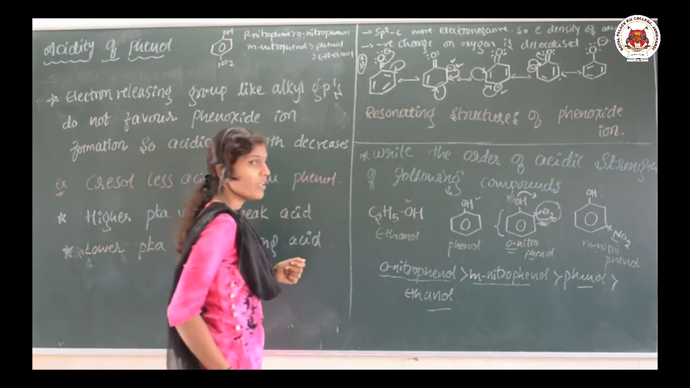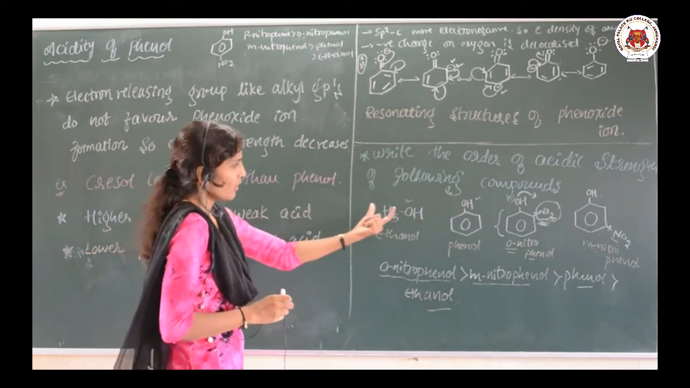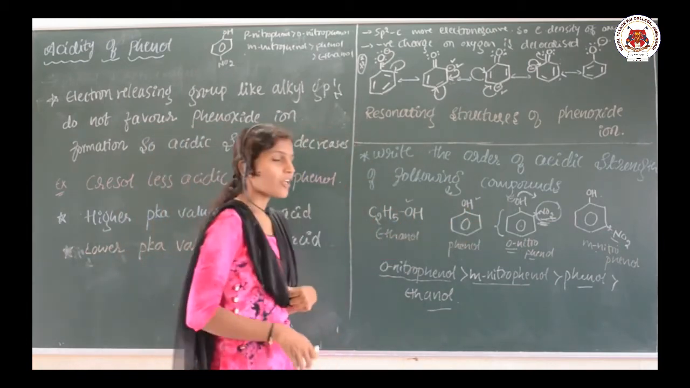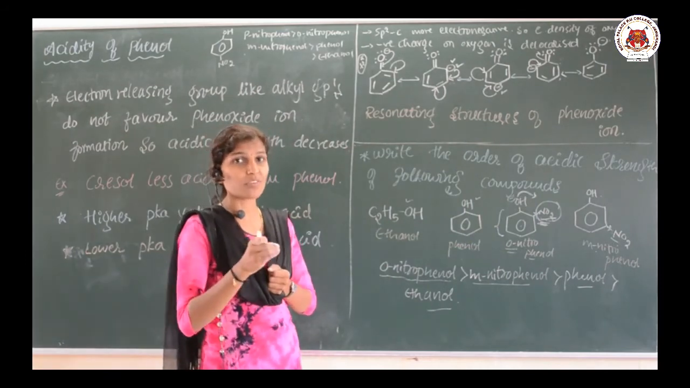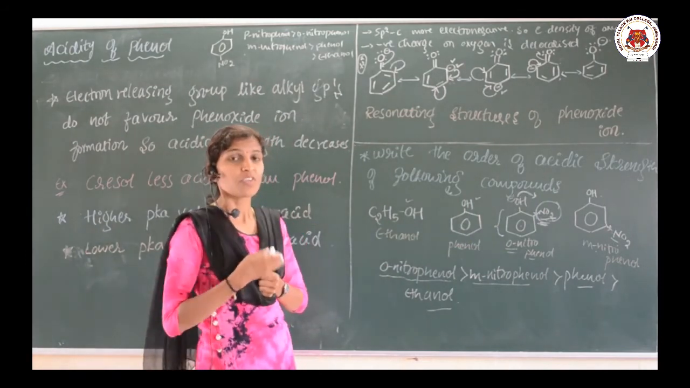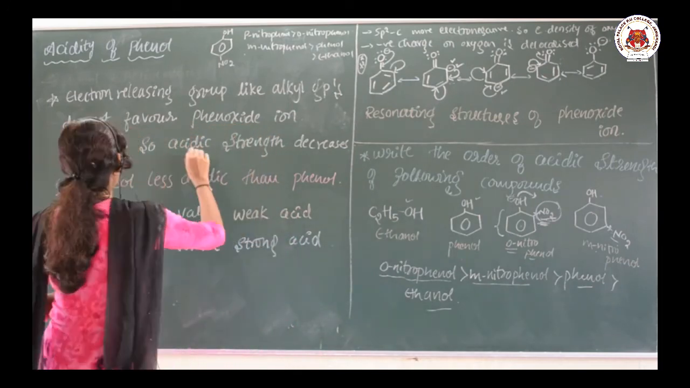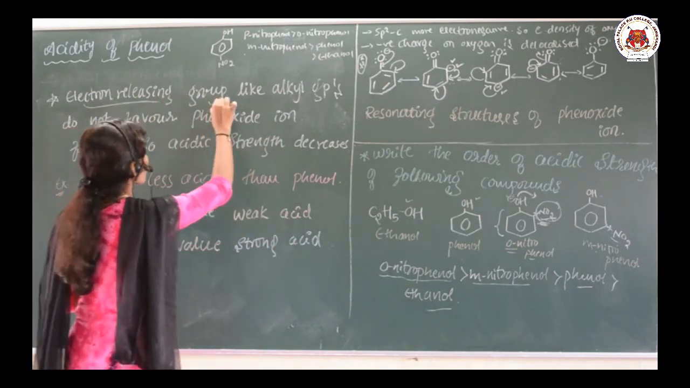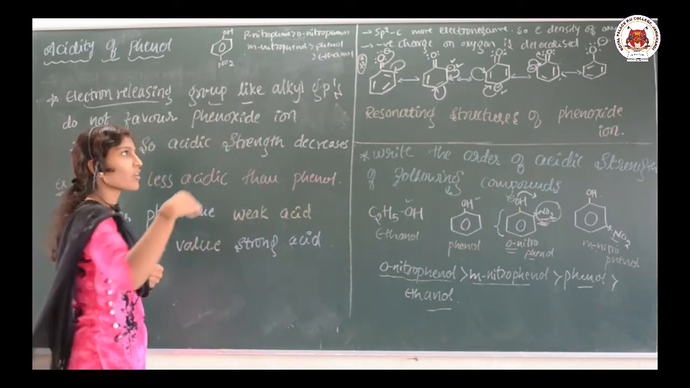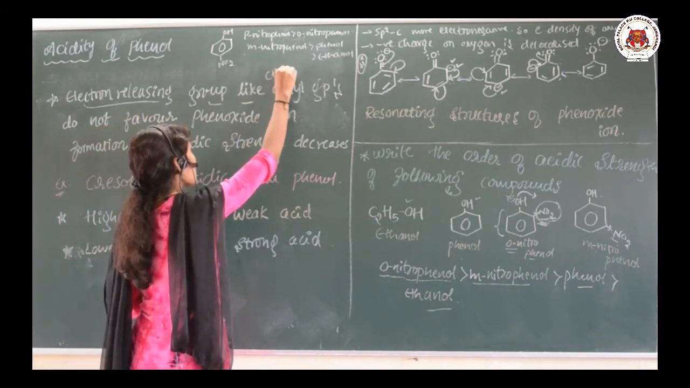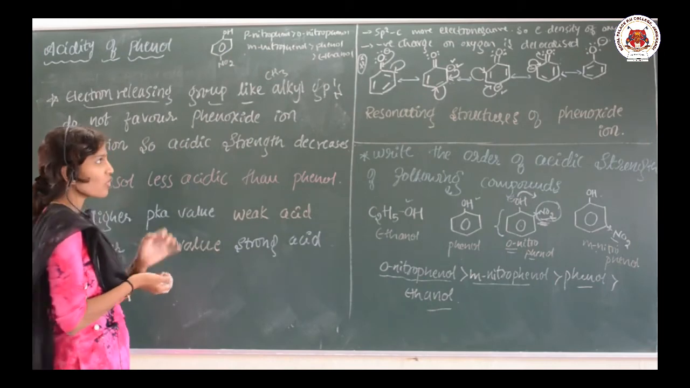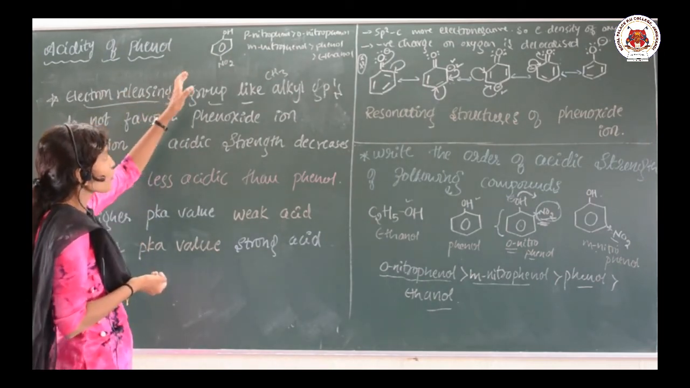So here the attached groups are electron withdrawing groups. Suppose these are electron releasing groups towards the ring. Which groups are electron releasing groups? Alkyl groups like methyl, ethyl like this. Suppose those are donating the electron towards the ring.